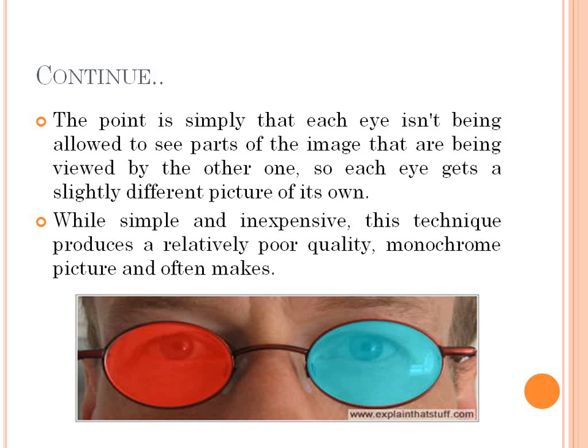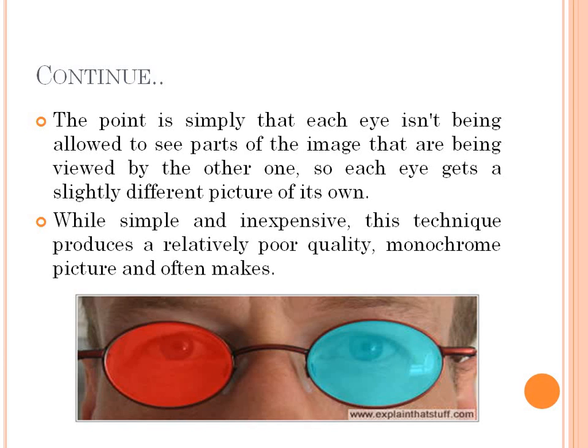So whatever image is generated, as I said, in this case one picture is generated, and that picture has different colors. Whatever red part is there is viewed by the red color lens only, and the remaining part is viewed by the cyan color lens.